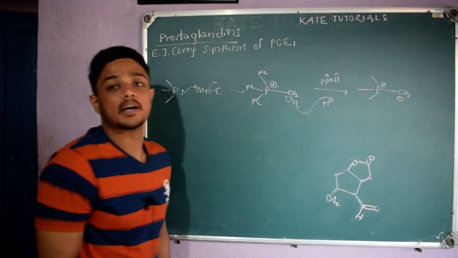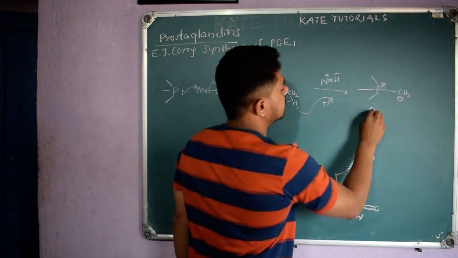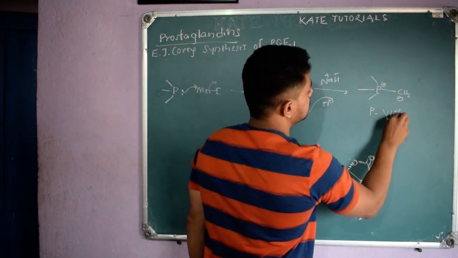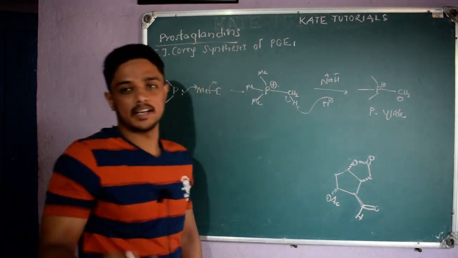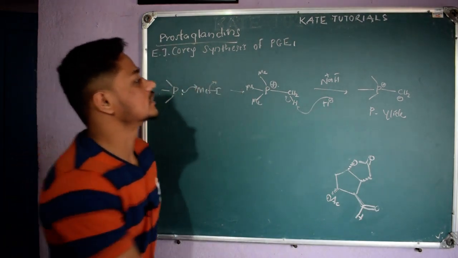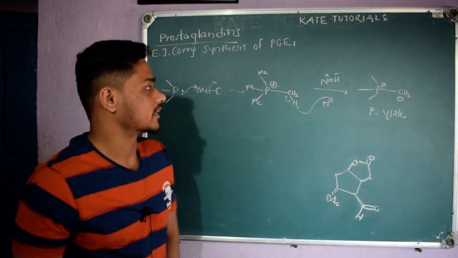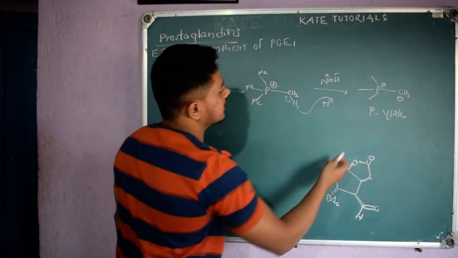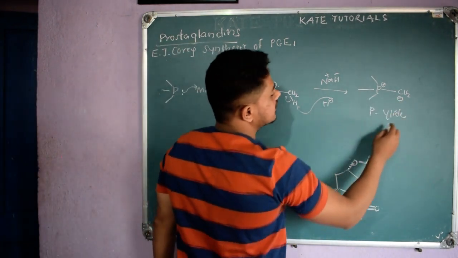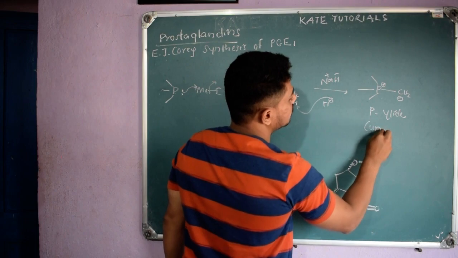So this is nothing but what we call a phosphorus ylide, right? They will call it ylide. So this is nothing but phosphorus ylide, right? This ylide is an unstable ylide, we call it unstable.